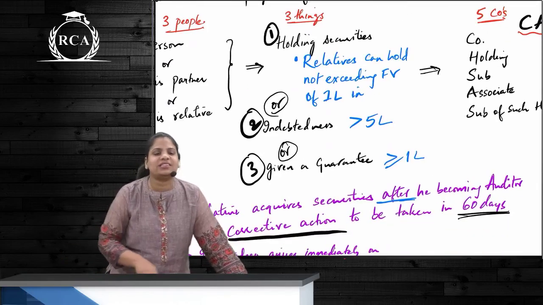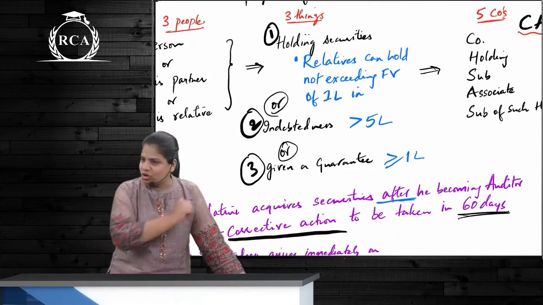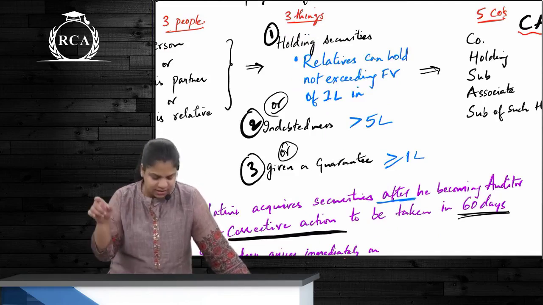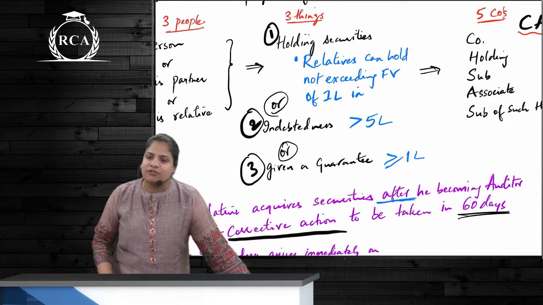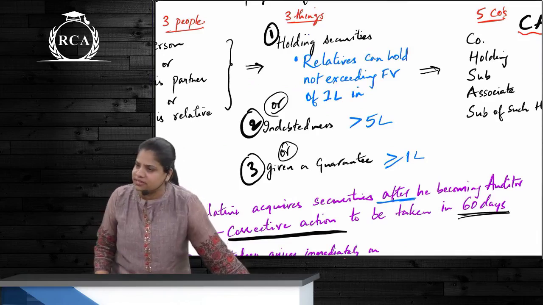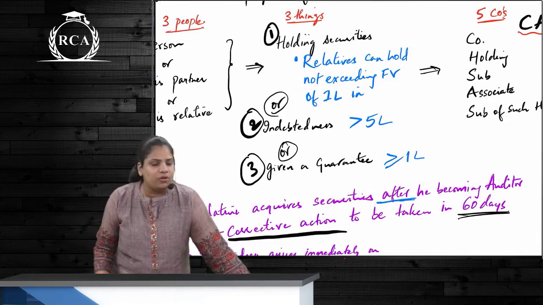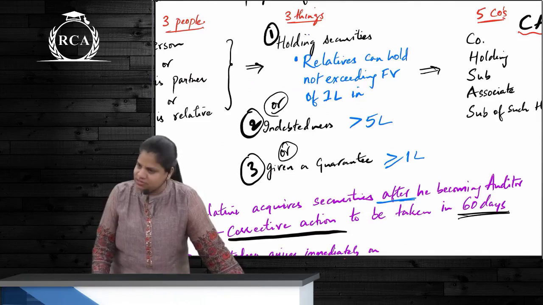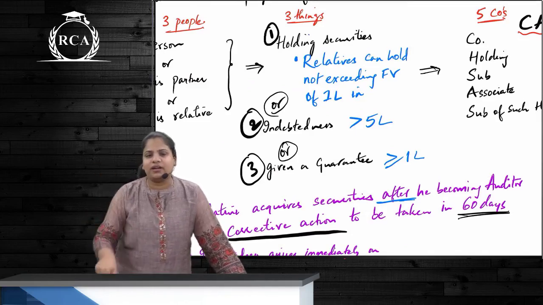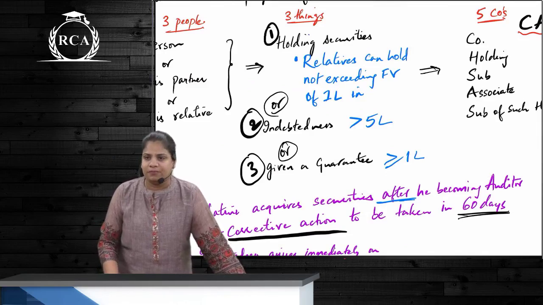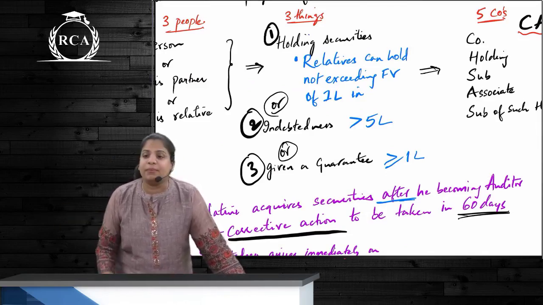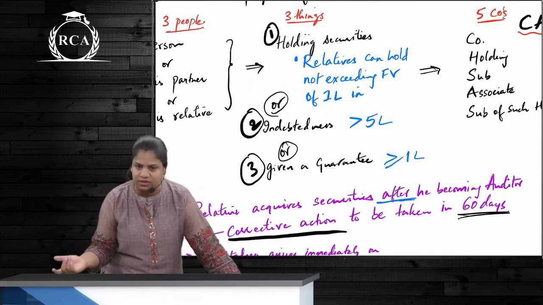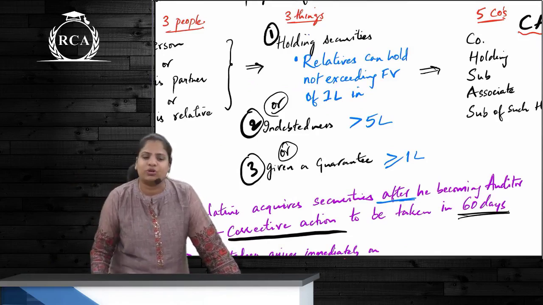Second point over here is indebtedness. Whose indebtedness again? Same those 3 people's. And how much indebtedness will be disqualifying? If the indebtedness is in excess of how much? 5 lakh. So 5 lakh indebtedness, is it allowed? Yes. 5 lakh 1 rupee, is it allowed? No, he will be disqualified. And normally company sells goods on credit to the customers and 1 month credit period is allowed. For the auditor, when will he be disqualified? Is it after 1 month or immediately? Immediately he is going to be disqualified. So if time has been given in the normal course of business, this cannot be a valid reason for giving time to the auditor, correct?